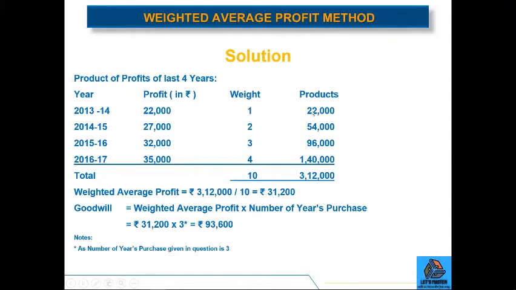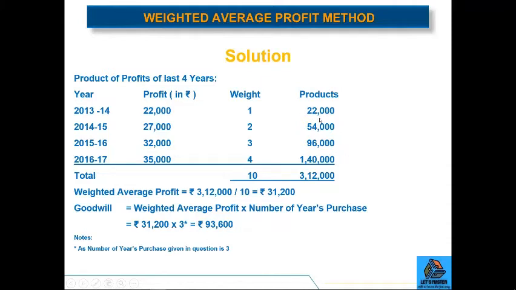So in order to calculate the product, we will multiply the profit by weight. So 22,000 multiplied by 1 equals 22,000. 27,000 multiplied by 2 is equal to 54,000. 32,000 multiplied by 3 is equal to 96,000. And 35,000 multiplied by 4 is equal to 1,40,000. So now we have products in place.